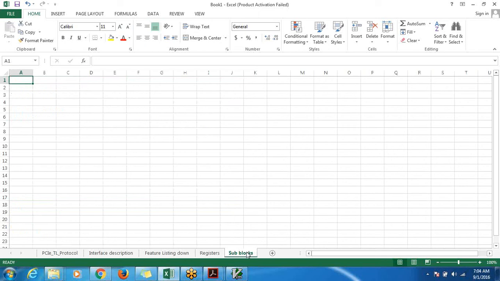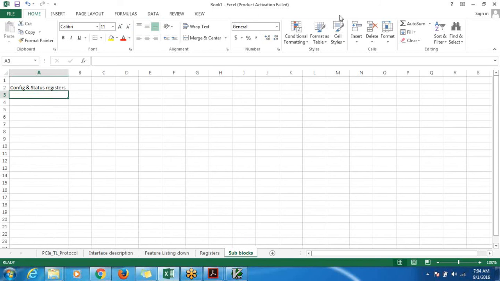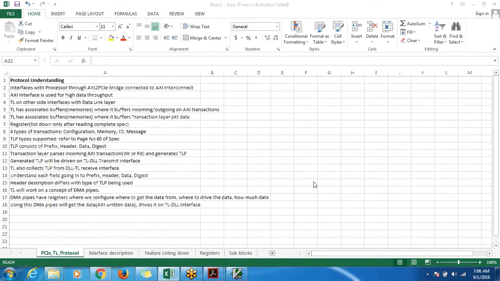What all subblocks are required? As you saw some time back, it will require, first thing is what? Configuration and status registers. Do you have any questions till this point?